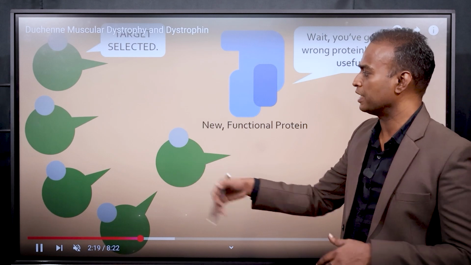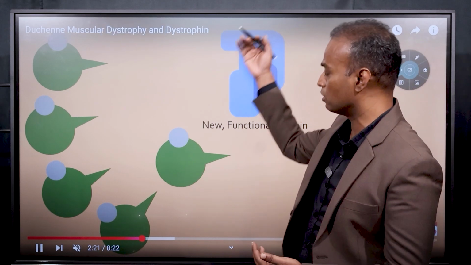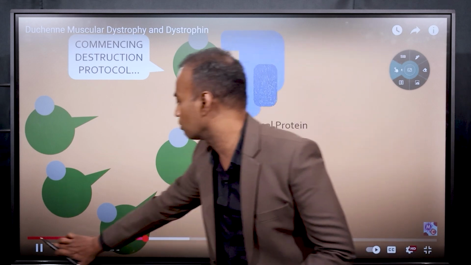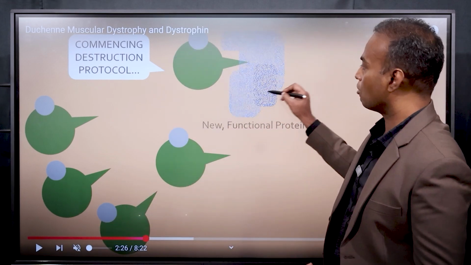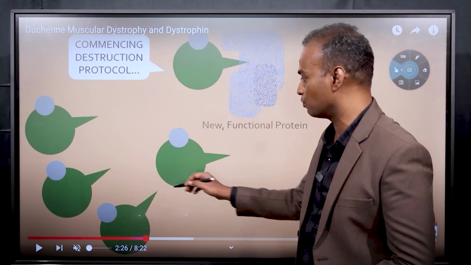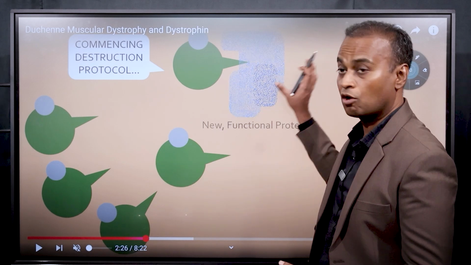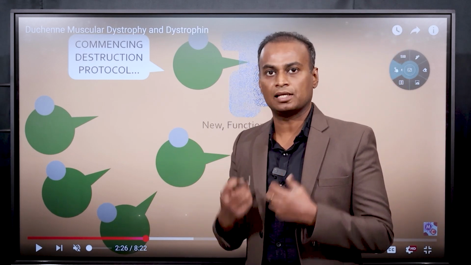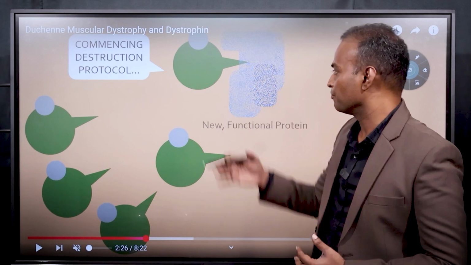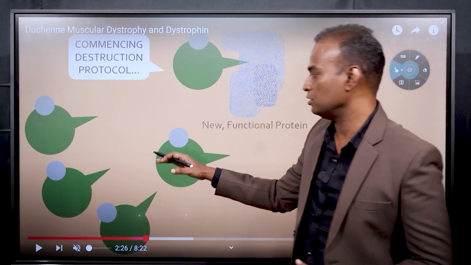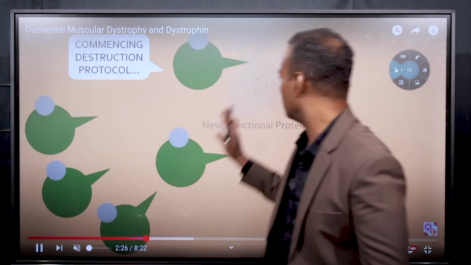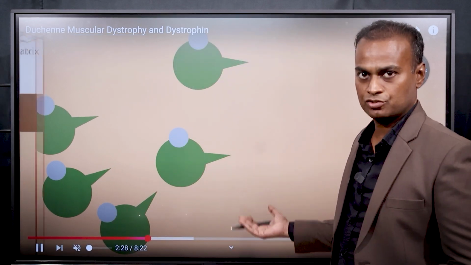But when they are in an excessive state, because they have freely migrated into the cell, they will go and attack the normal plasma protein as well. This is the normal plasma protein. As these are excessive proteolytic enzymes, they will attack the normal proteins of the cell as well. That is the reason the proteins within the muscle will be destroyed because of Duchenne muscular dystrophy. You can see this in the video. So the normal proteins also get destroyed.